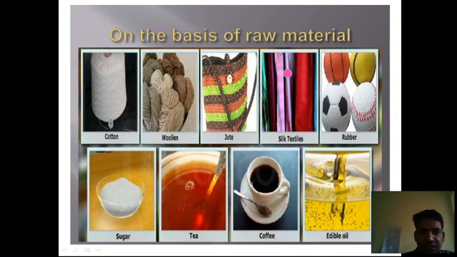Next is on the basis of raw material. So on the basis of raw material, that we have discussed, industry is of different kinds. Here you can see cotton, wool, jute, silk, rubber, sugar, tea, coffee and edible oil. All these are agricultural products and are used by this kind of industry as a raw material.